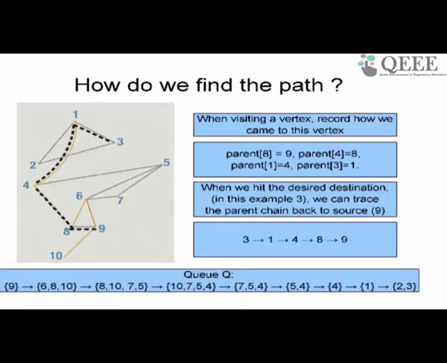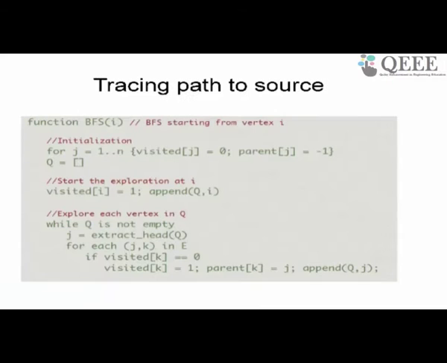So the first application of breadth first search is to find the path, and you can easily check for yourself that the path that breadth first search will find is the path with the shortest number of edges, because every time it's picking the neighbors which are one level away. So it's finding the shortest number of edges away from 9 to 3, right? And so I can find the path from 3 to 9. This is the first simple application of breadth first search.